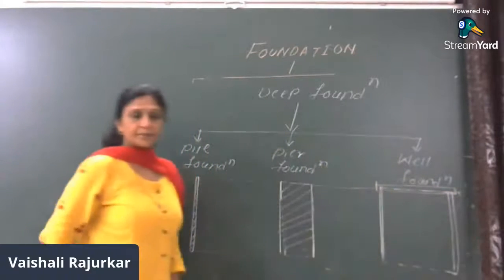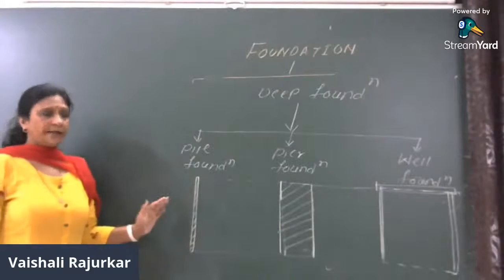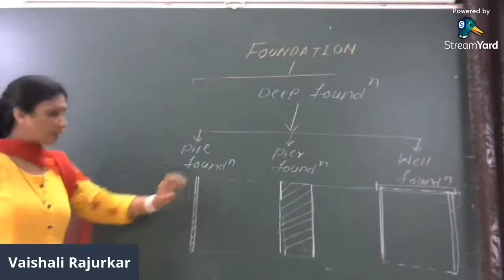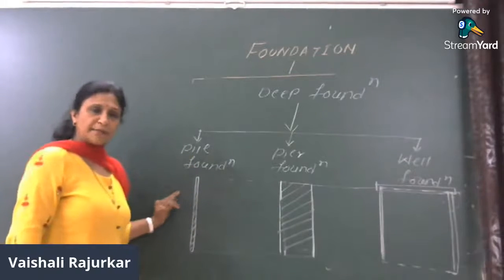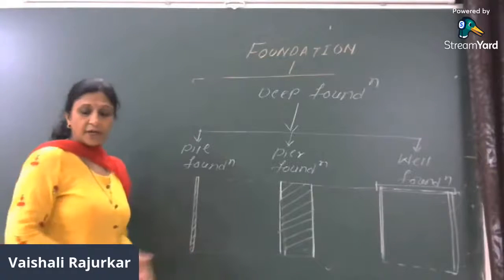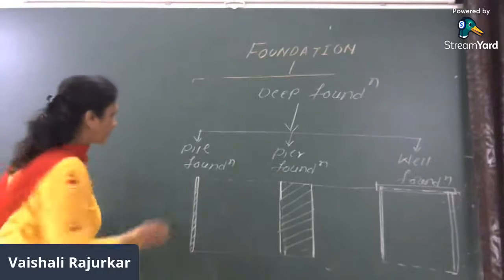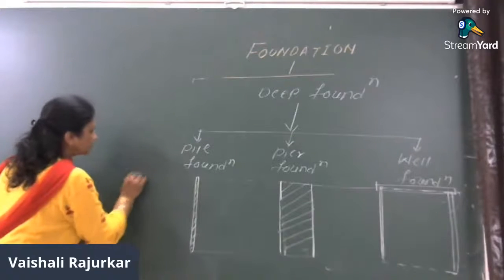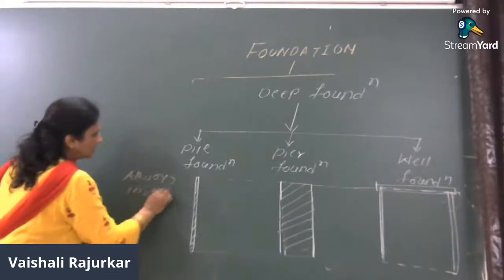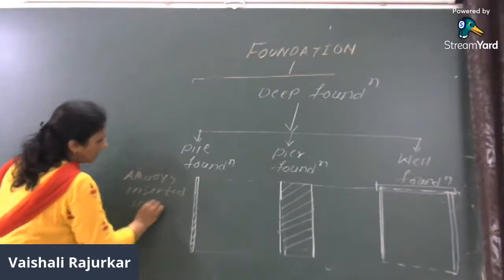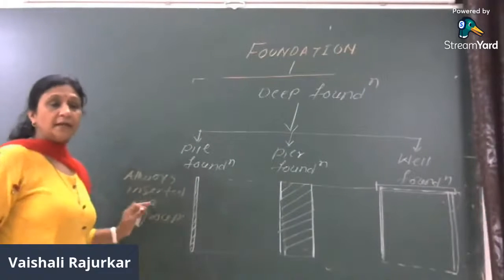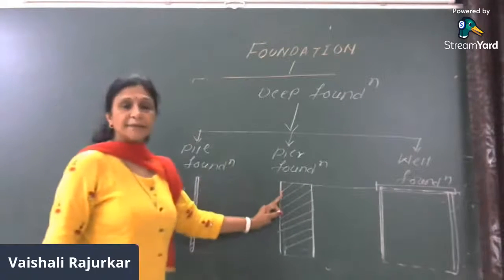Now this is the well foundation. Just think about it. Here, the length is large. This is the thin member, and its cross-sectional area is very small as compared to its depth. Therefore, it is always inserted in a groove, and then the whole group will act as a single pier.